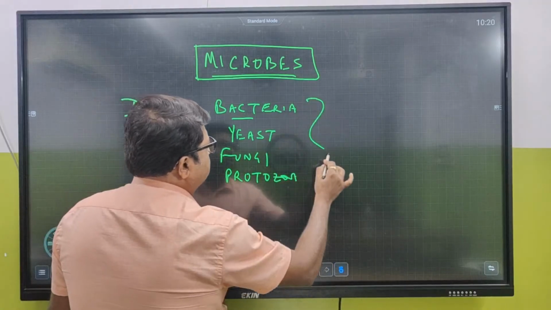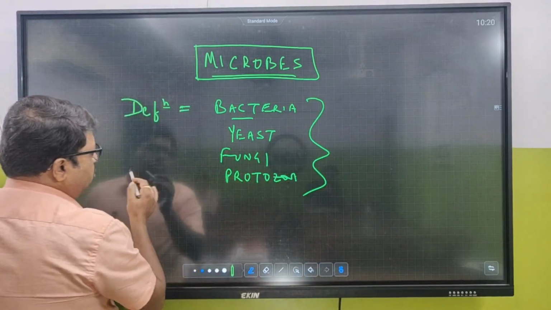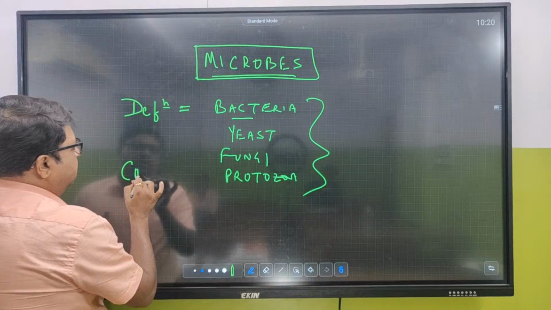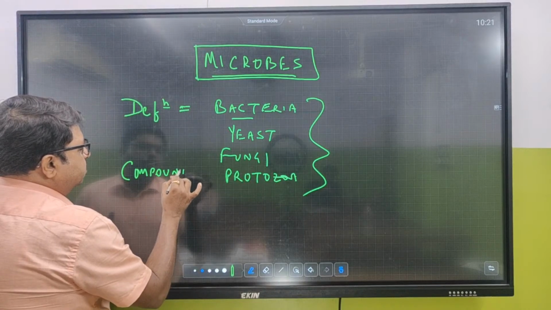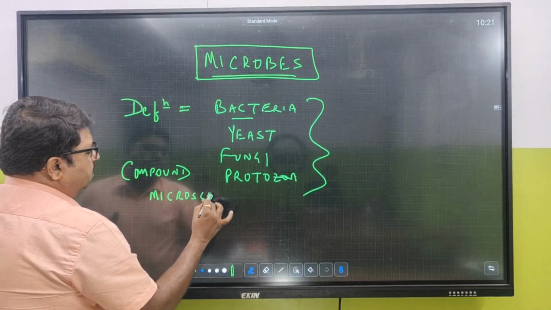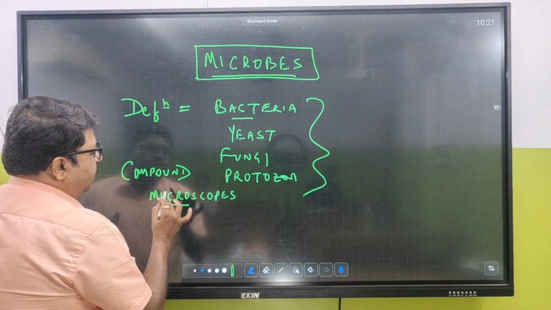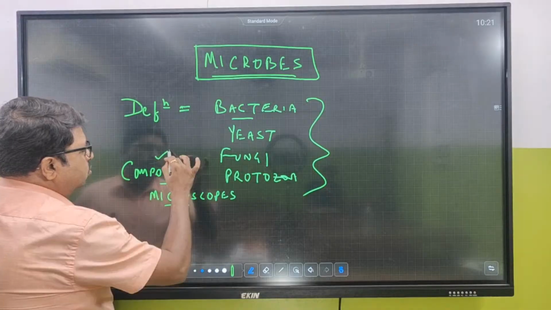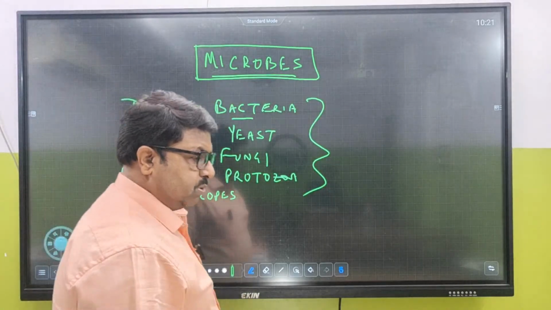So these are all microbes which you can see under a compound microscope. The organisms that you can see under a microscope are microbes.